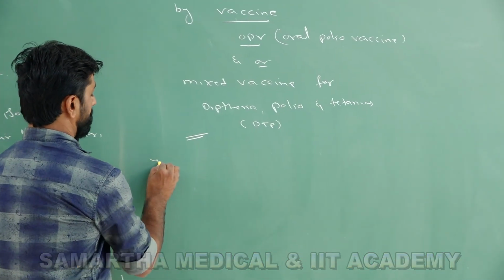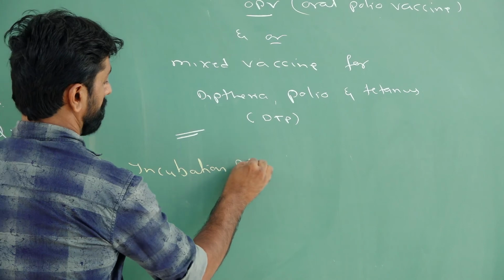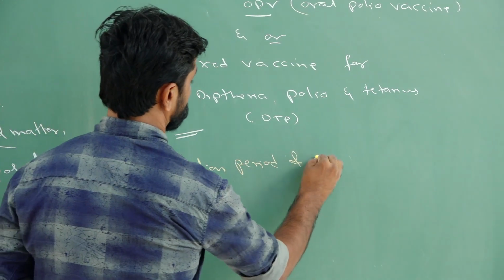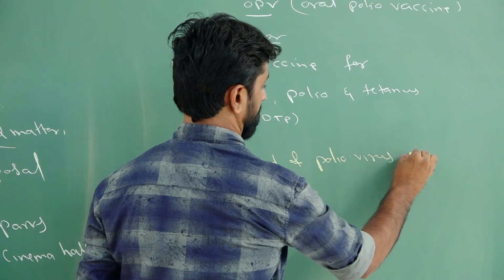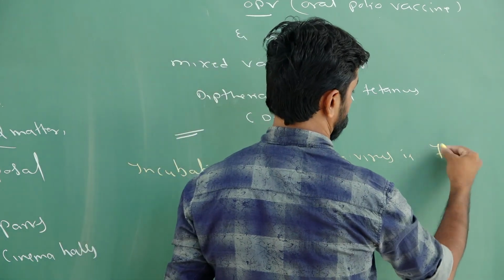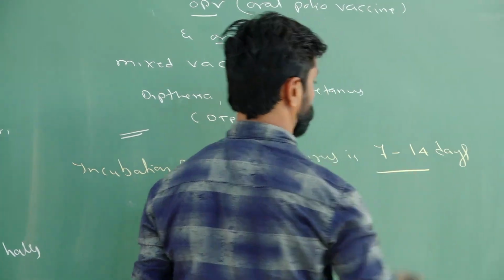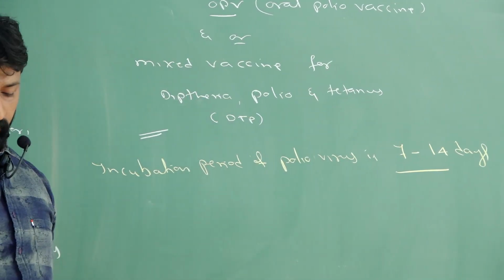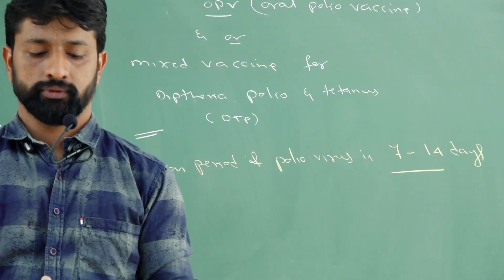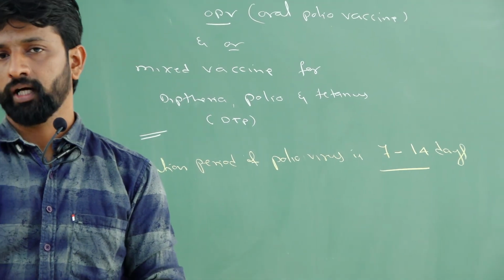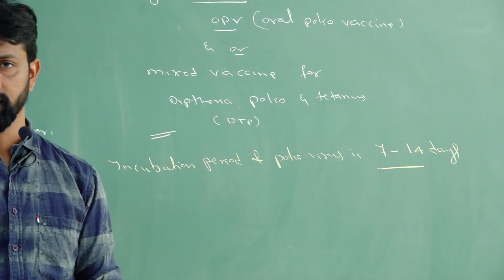The incubation period of the polio virus is a minimum of 7 days to a maximum of 14 days. This is the incubation period for the polio virus. So this is regarding polio. Next we will discuss another viral disease, dengue fever and then chikungunya.